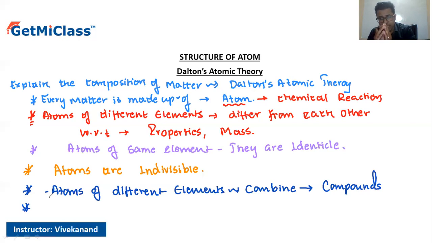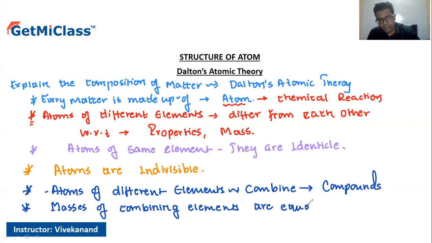Now, furthermore, what he says is that the masses of the compounds are equal to the masses of the combining atoms. So he speaks about the masses: the masses of compounds are quite equal to the masses of combining atoms.